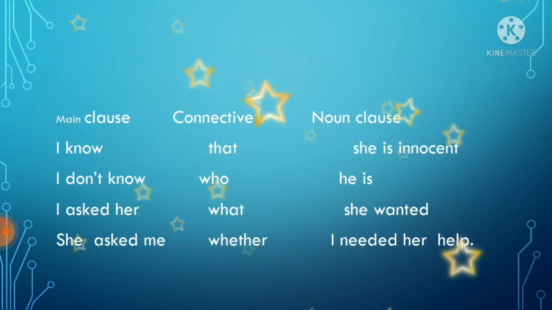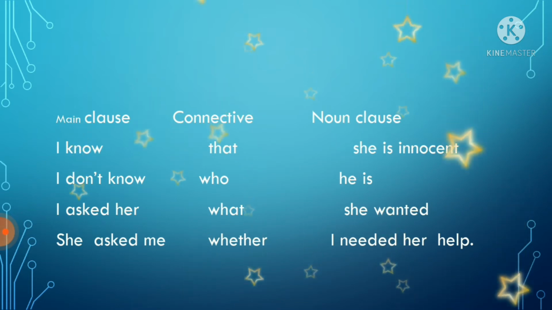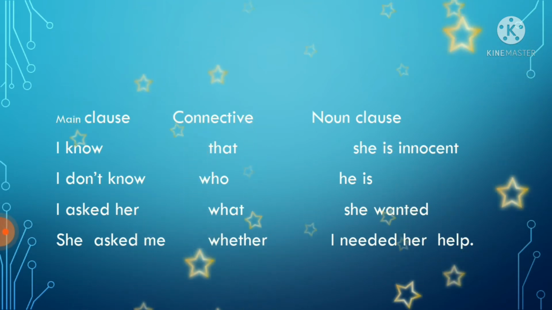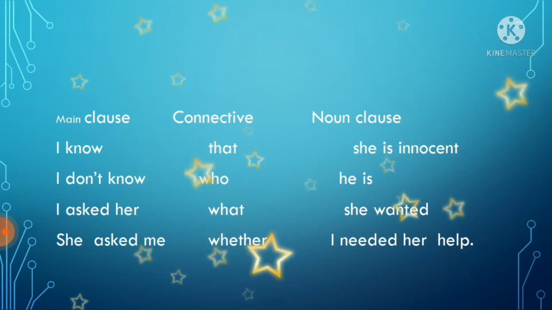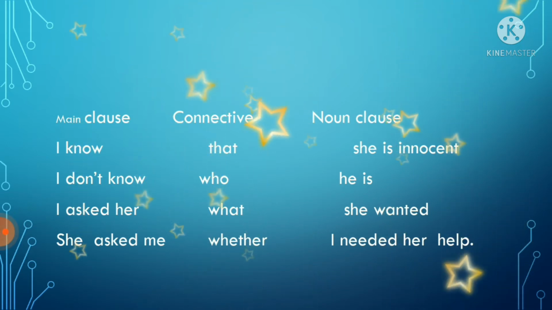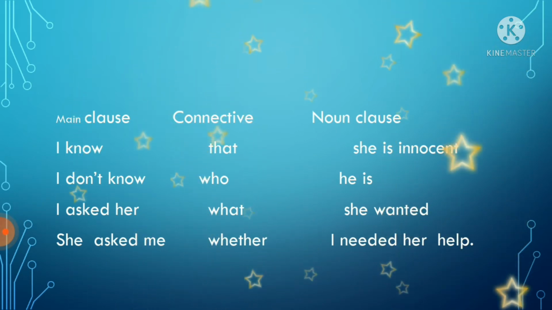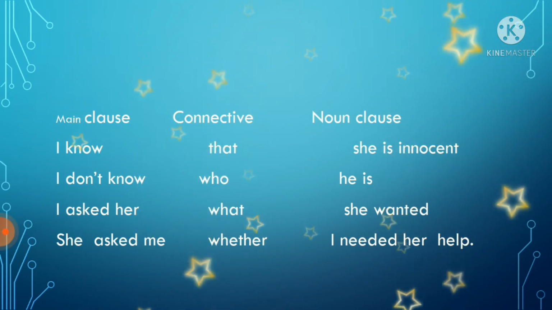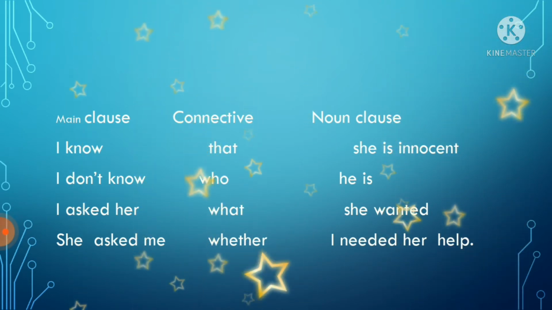Does "she is innocent" make any sense? No, it does not make any sense here. Why? Because it is a dependent clause. It needs the support of the main clause to make it a meaningful sentence. I know that she is innocent. I don't know who he is. I asked her what she wanted. She asked me whether I needed her help. Like this you can make meaningful sentences. That is, a noun clause is a dependent clause. It is dependent on the main clause to make a complete sentence.